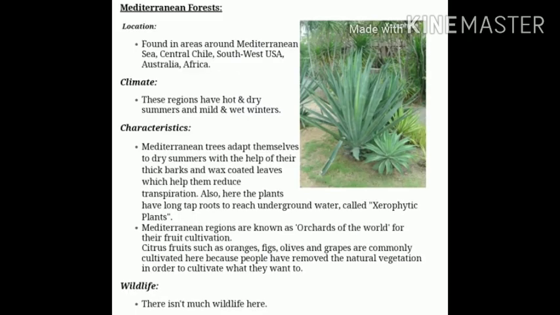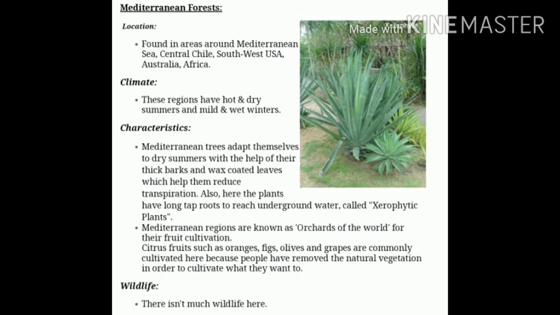Now we will study about the Mediterranean forest. These forests are found in the region around the Mediterranean Sea. The main areas of these forests are Europe, Asia, North Africa, the southwest part of South Africa, and Australia also. The climate of these areas is dry summer and moderate rainfall during the winters.